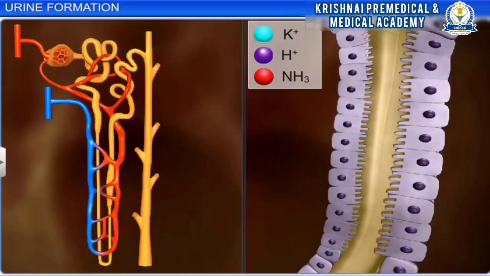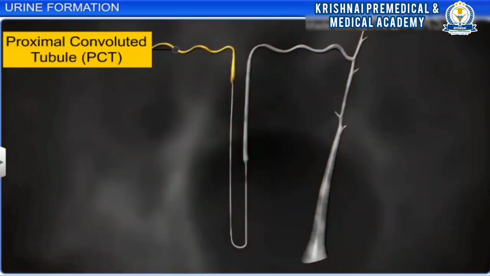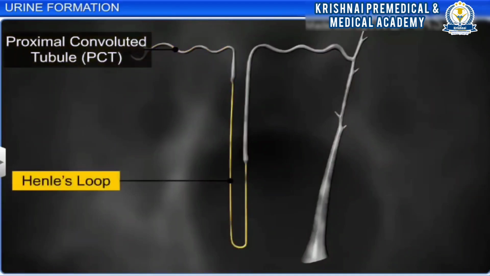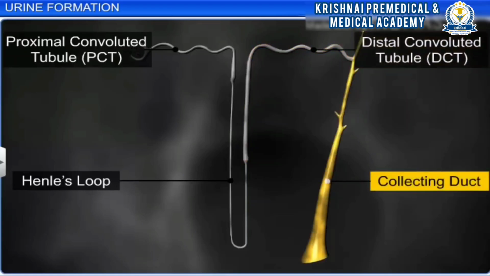Apart from absorption, the cells in the renal tubule also selectively secrete substances such as potassium and hydrogen ions and ammonia into the filtrate to maintain the pH and ionic balance in the body fluids. This process of reabsorption and secretion occurs in different parts of the renal tubule, namely the proximal convoluted tubule or PCT, the loop of Henle and the distal convoluted tubule or DCT. The collecting duct also takes part in the process.